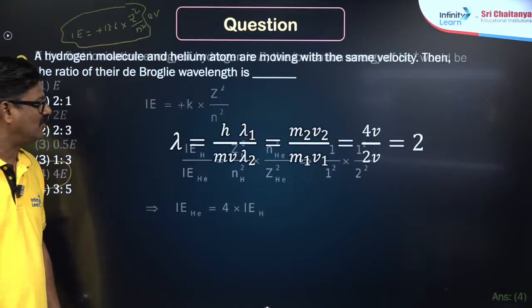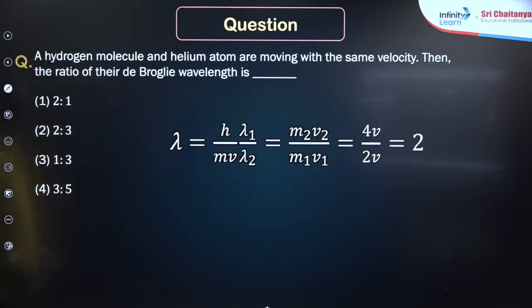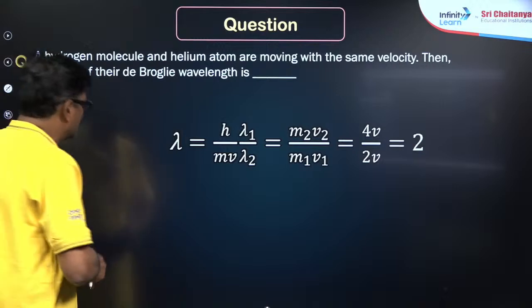Wonderful interaction. Now, अगले और एक क्वेश्चन है. A hydrogen molecule and helium are moving at the same velocity. Then the ratio of the de Broglie wavelength. Okay, lambda is equal to h by mv.